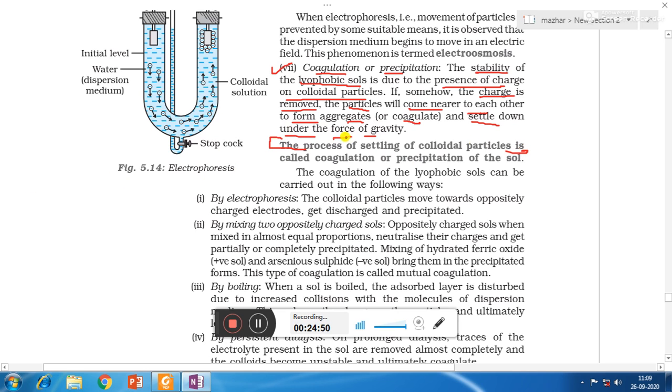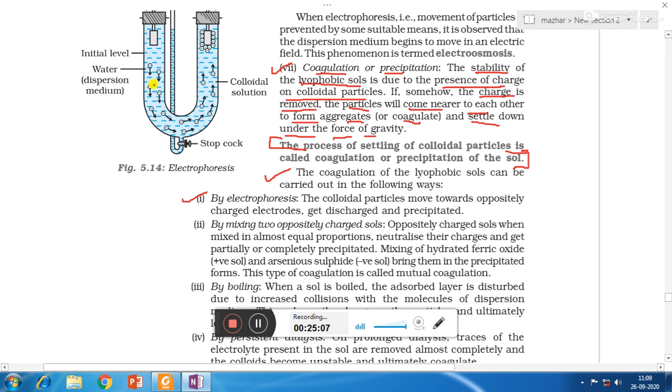So which are the different ways by which the charge on the colloidal particles can be disturbed, that means coagulation may take place? Coagulation of lyophobic sols can be carried out in the following ways. Number one is by electrophoresis.